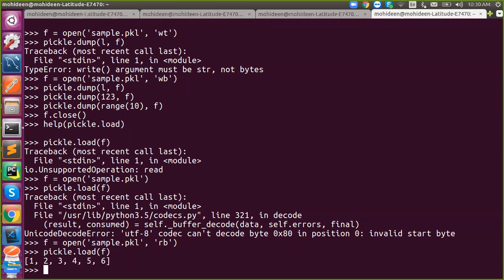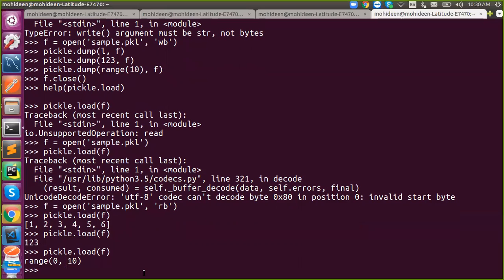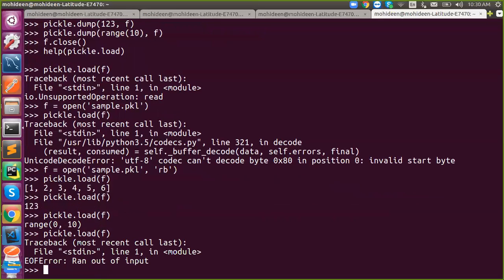Similarly, with pickle we have to use the same approach again. We actually had three data items in it, so it will retrieve the three. But when you say it again, what happened? There is nothing left in your memory, so it will raise an error. EOF means end of file error: ran out of input, because it doesn't know the limitations. So to handle that, we have to use try-except exception handling. Got it? So this is the way to retrieve a Python object from a pickle file.